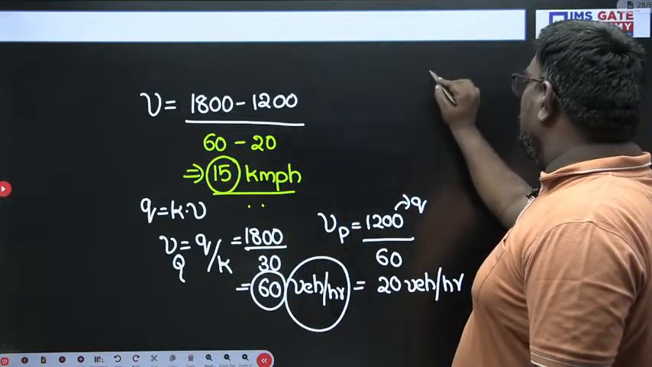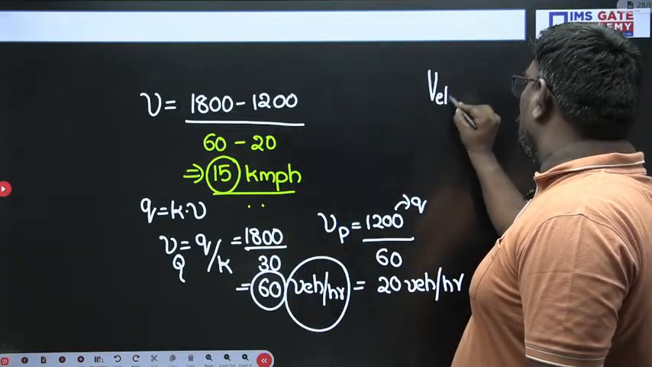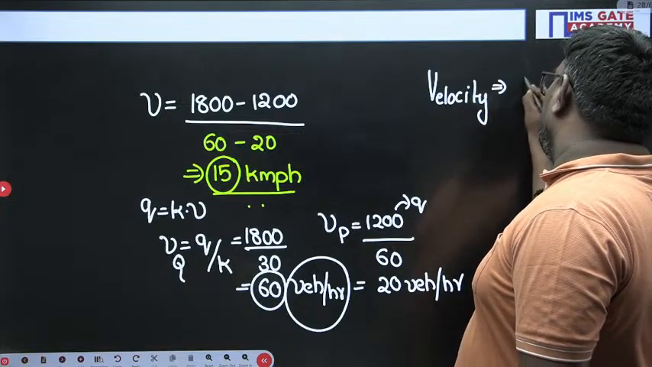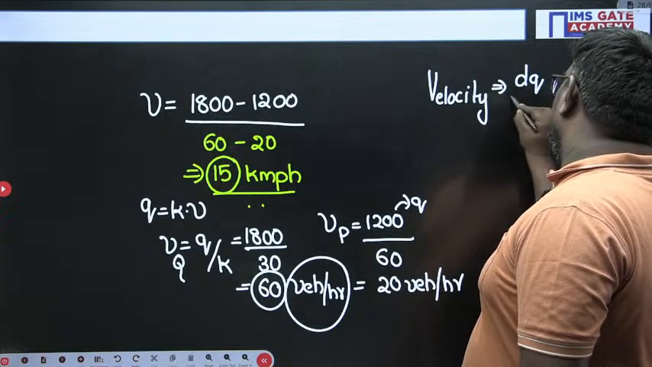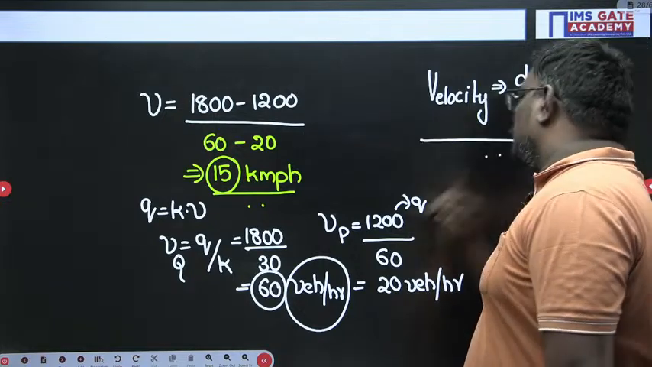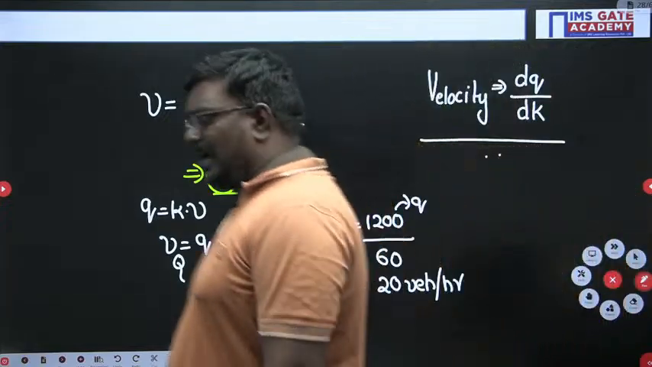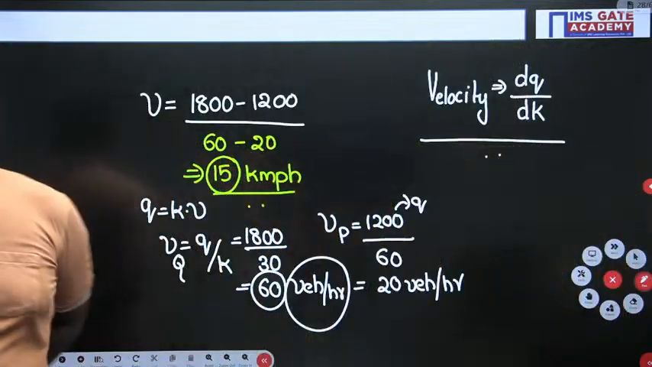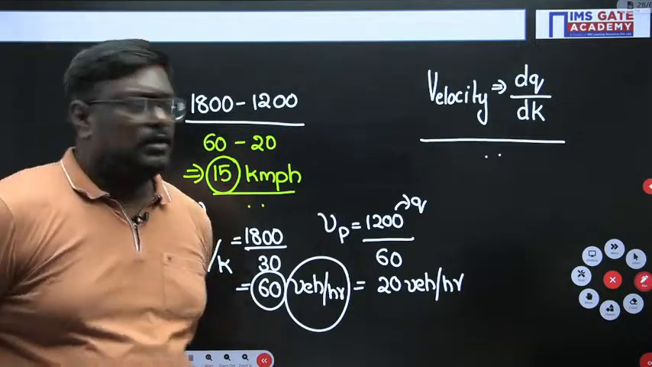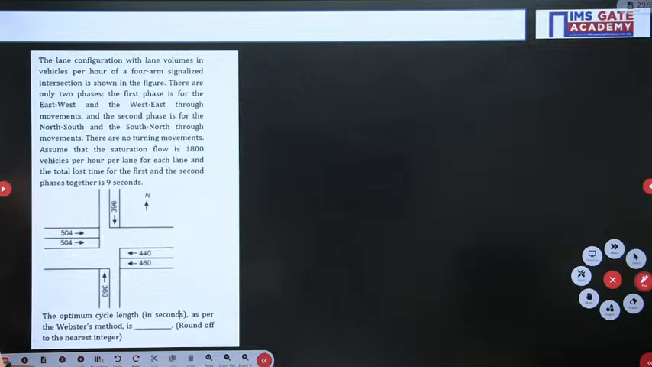Let me tell you the key point: the velocity of the shock wave is dq upon dk. At a stationary point, the flow is maximum. So any queries in this problem, my dear students? Any doubts in this? Very good.